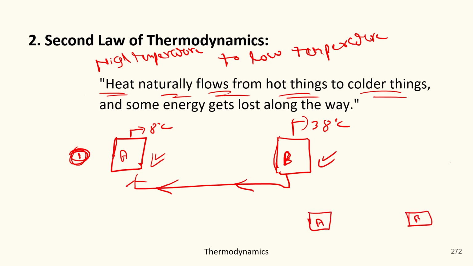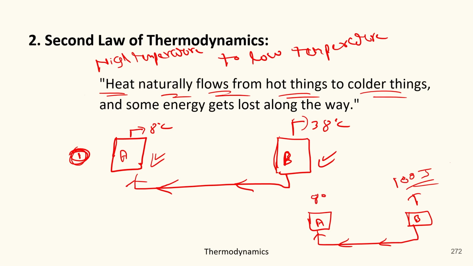Suppose B carries heat of 100 joules, just for example. And because it is a hotter body, the flow will be from B to A. So if the heat is getting transferred from B to A, then there should be a complete transfer of these 100 joules.